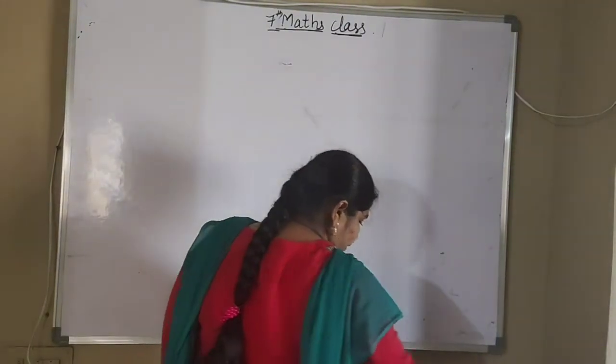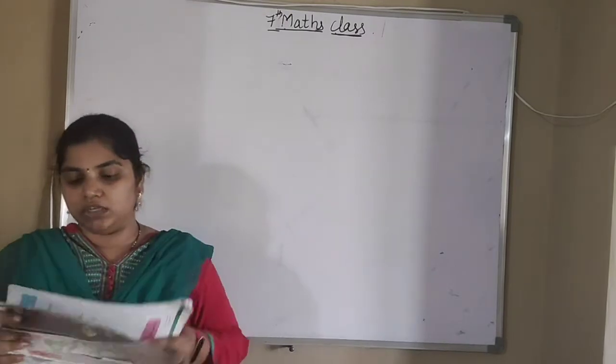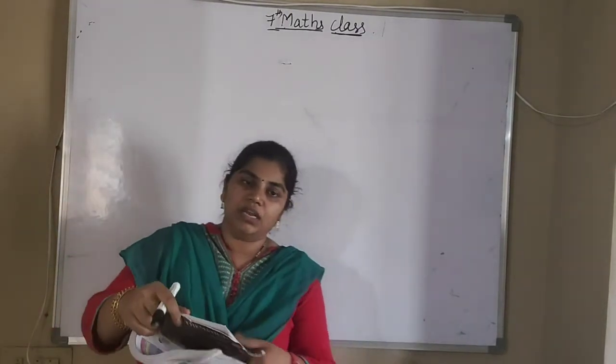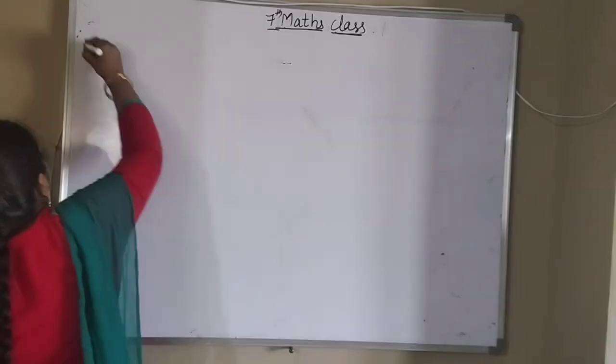So what is the second bit now? Write true or false. They have given some proportional values, two ratios they have given. Whether they are true or not we have to find. Okay, so second bit.